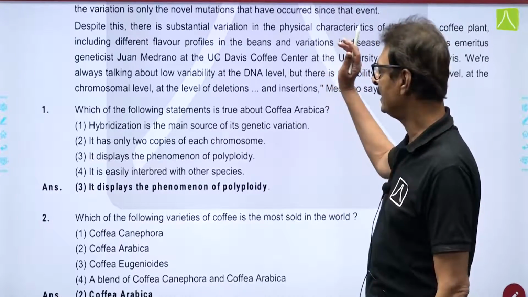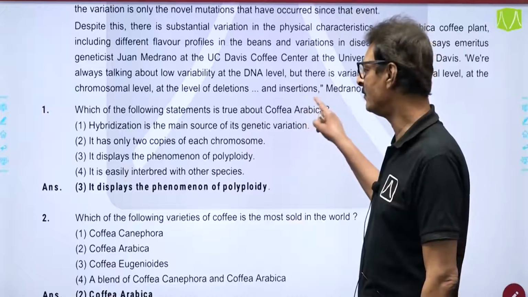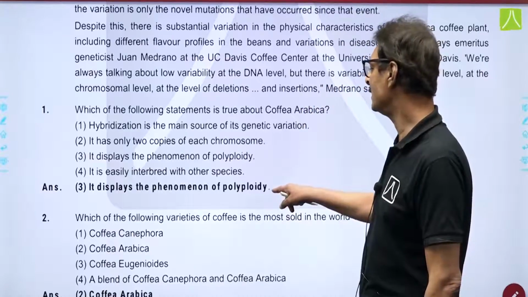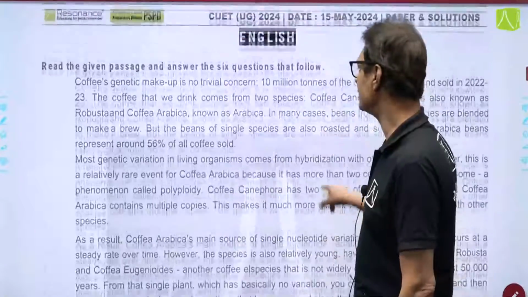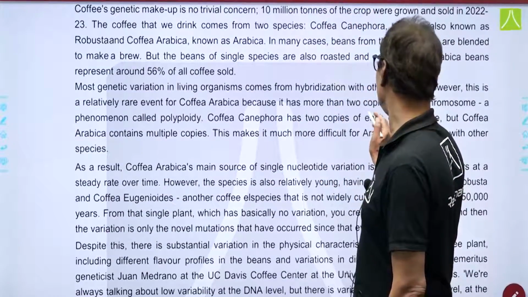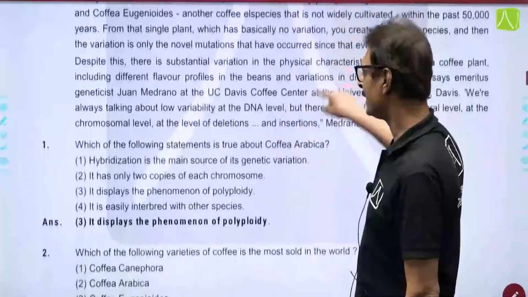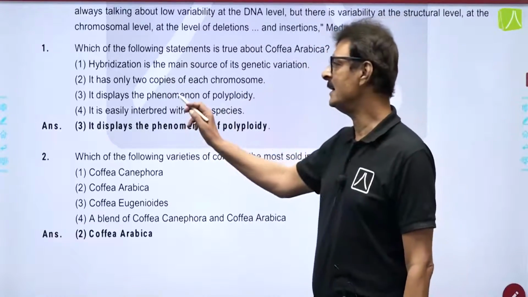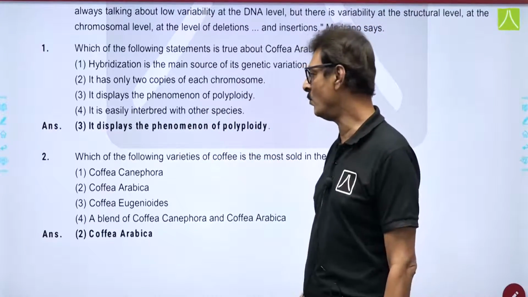The first question जो इसके अंदर था, which of the following statements is true about coffee arabica, and the answer was in paragraph number first. It displays the phenomenon of polyploidy. इसका आंसर यहाँ था. The answer is over here, and this is the correct answer. So, option 3 is the correct answer for question number 1.